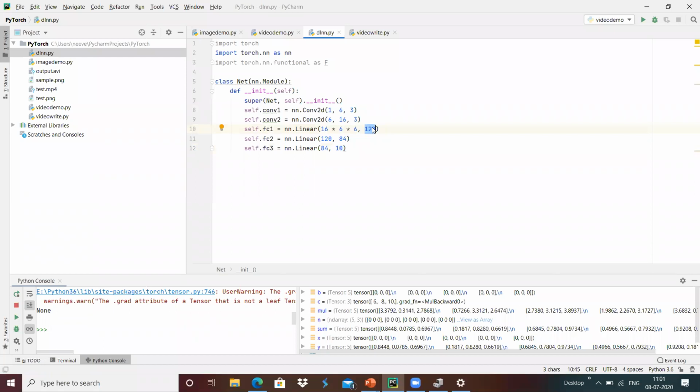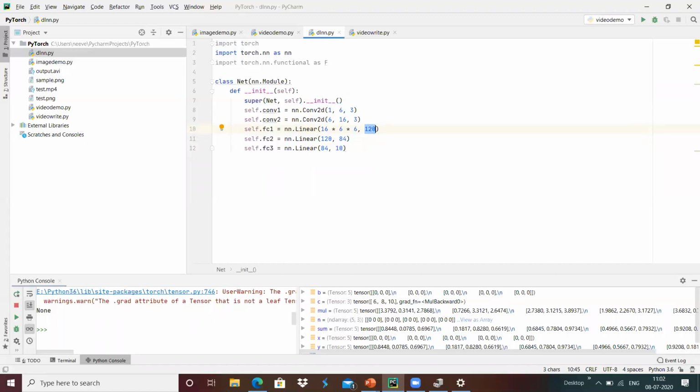FC1 output features are 120, and FC1 is connected with FC2. It means FC2 should have 120 features as input, and it provides 84 output features, and FC2 is connected with FC3, like that it goes around.